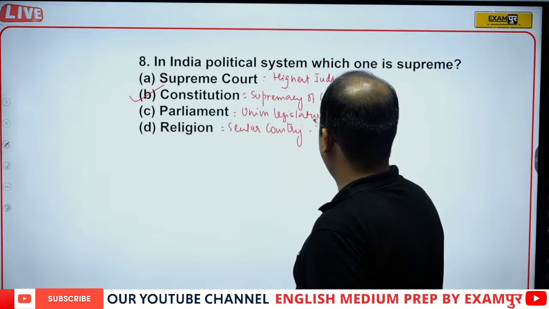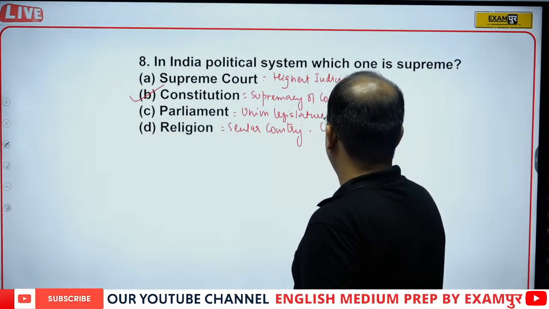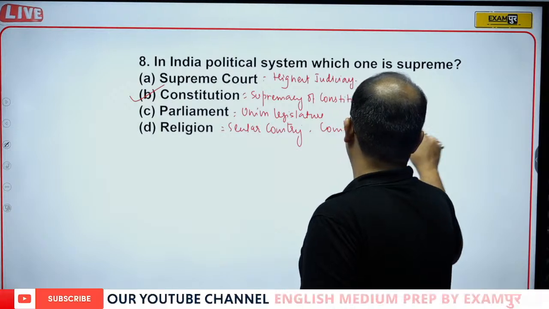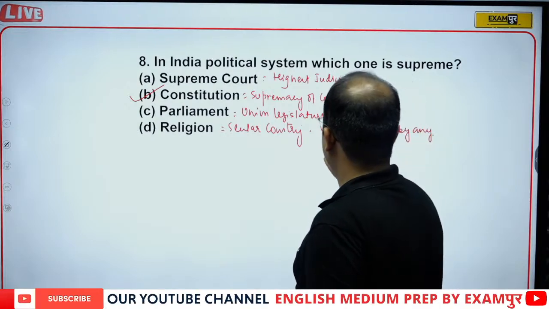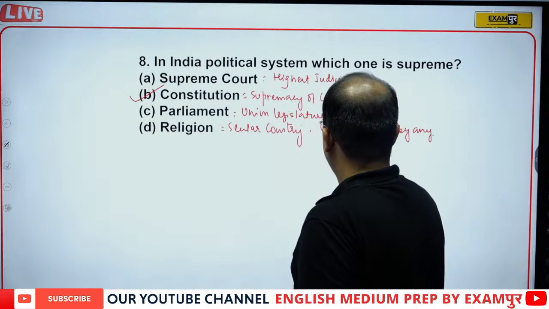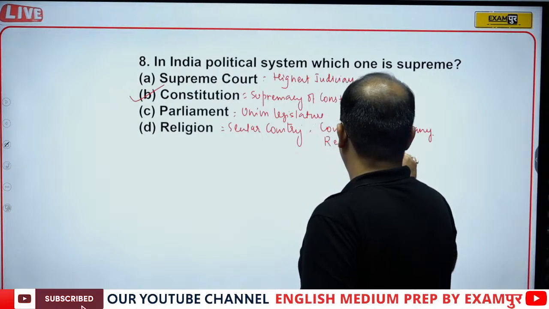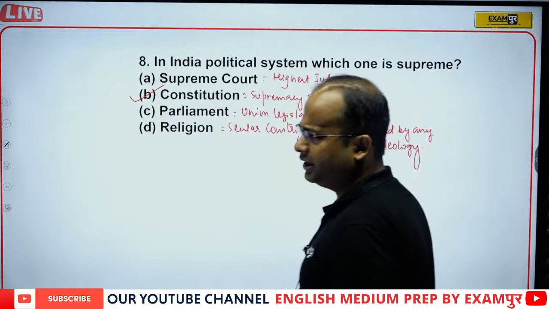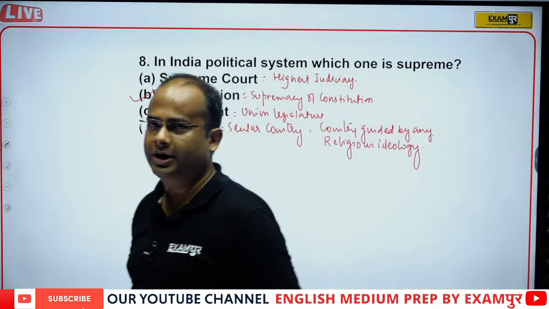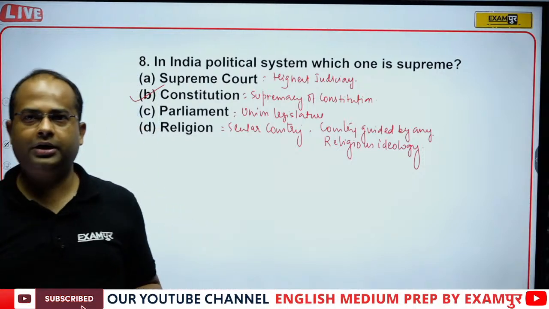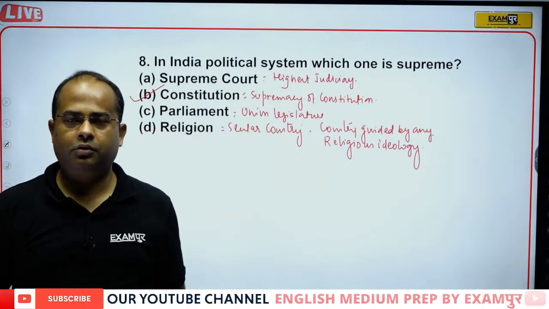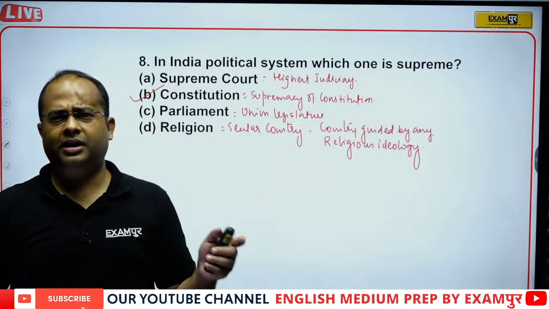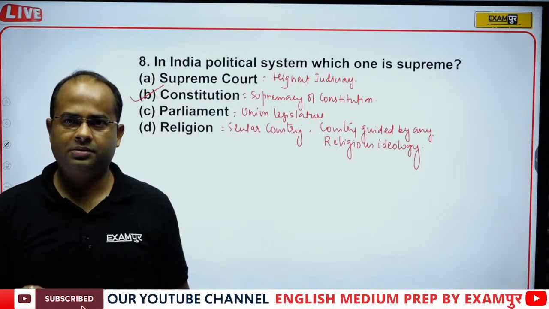So if a country is guided by any religious ideology, like Pakistan or Saudi Arabia, they are called theocratic countries, and India is a secular country in nature which is not guided by any religious ideology. Every religion in India is treated the same.